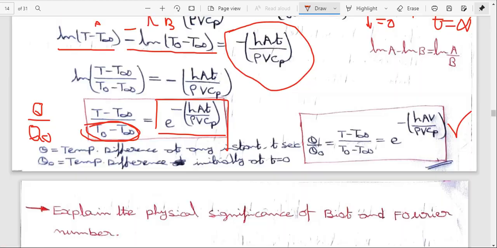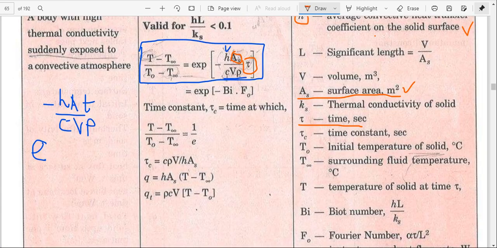So I am considering tau here as a time value, so this is the t value, not the V value. So here the integral of hA dt, not V. So the integral of e to the power minus hA by rho VC dt. Here tau means time. I am considering small t. This is the small t value.